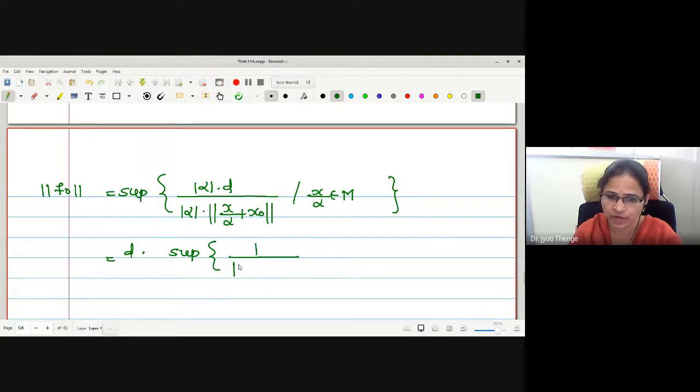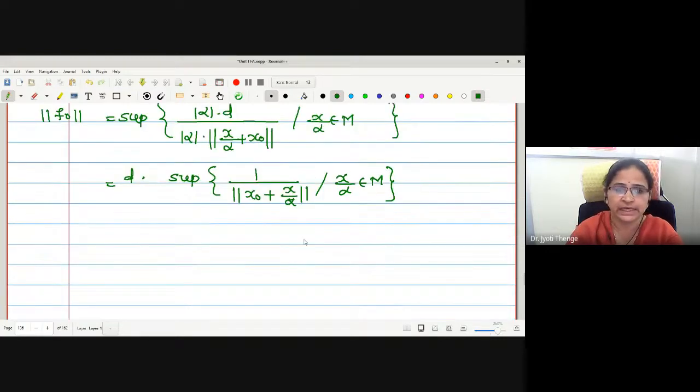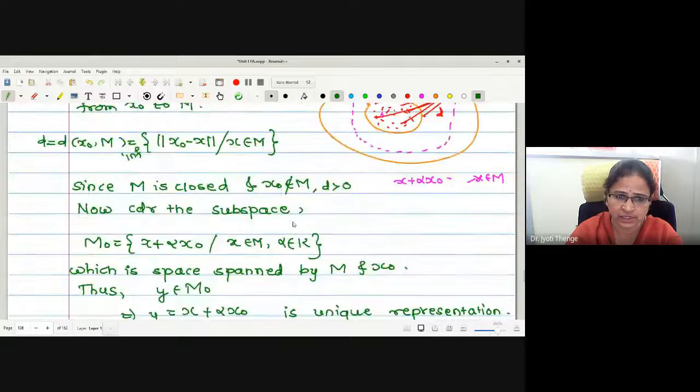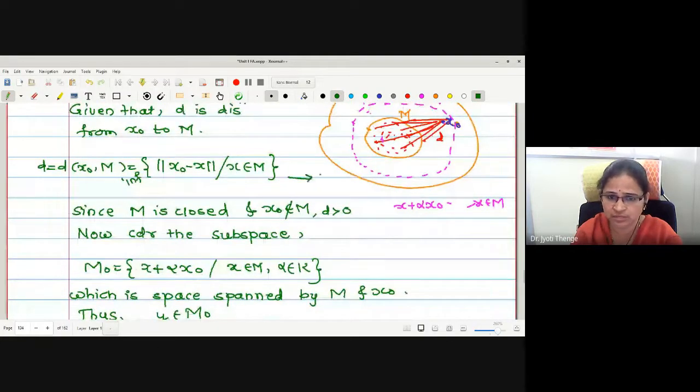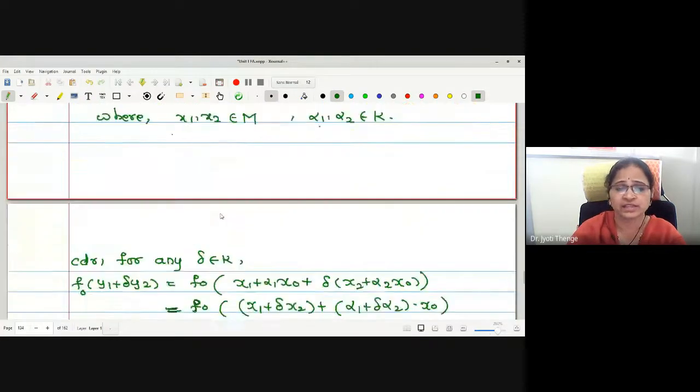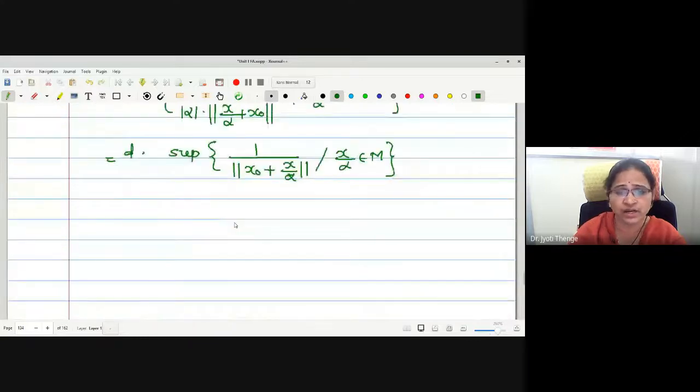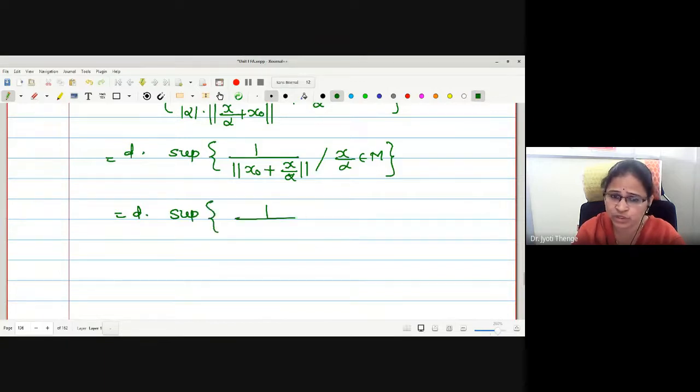Is it okay? But now I will try to write this as x naught plus something. Why did I want to write x naught plus something? Because now I wanted to involve the relation d. Initially we have written, no, what is the d? D is infimum. I call this as my statement 1. D is infimum of norm x naught minus x, that is the distance between x naught and x. So what I will do, I will try to write this x by alpha as some element of m, and I will put this as some minus z. Minus z is equal to x by alpha, which is an element of m.